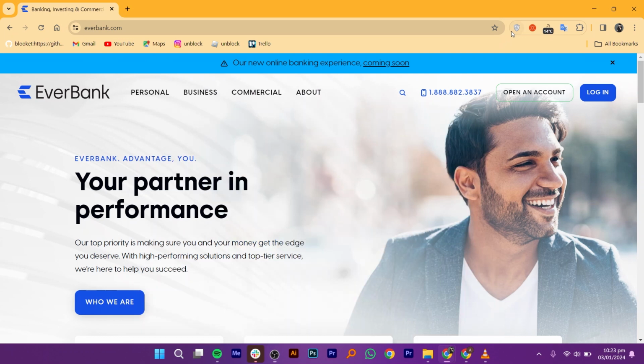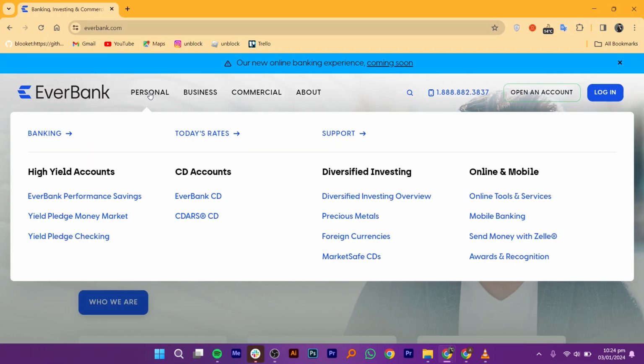Hi everyone, in this tutorial, I will show you how to open an EverBank account. First of all, open up the EverBank site in your web browser. Once you get into its site, click on the Personal option from the top menu bar. Now under its menu, you will find High Yield Accounts, CD Accounts, Diversified Investing, and Online Mobile Options.